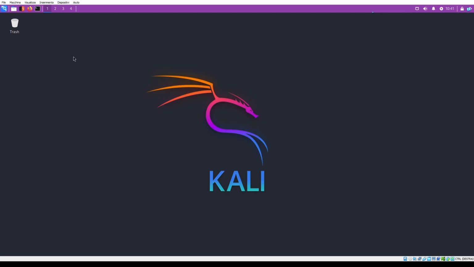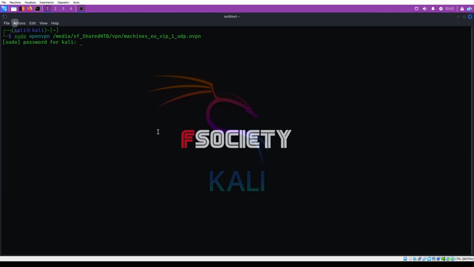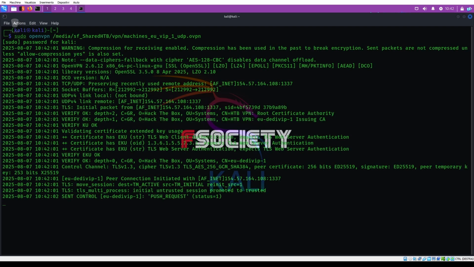series about HackTheBox. Today we will see a Linux easy redirect box named Cap. So as a first, we need to start our VPN to connect to a network.